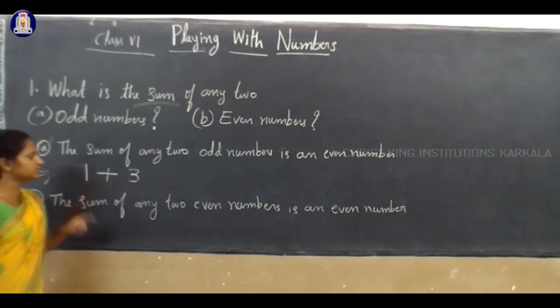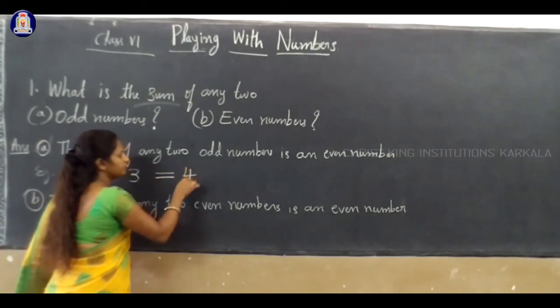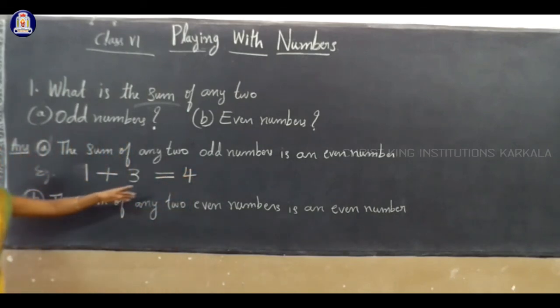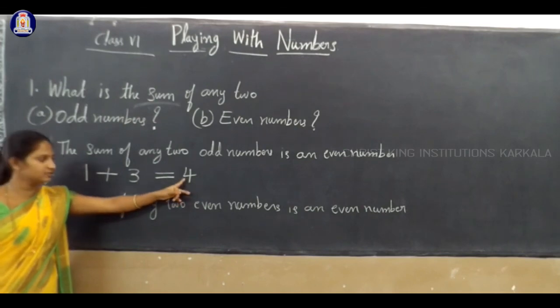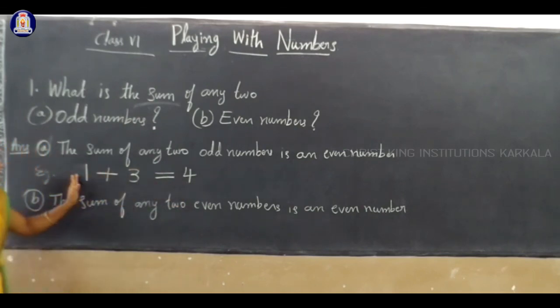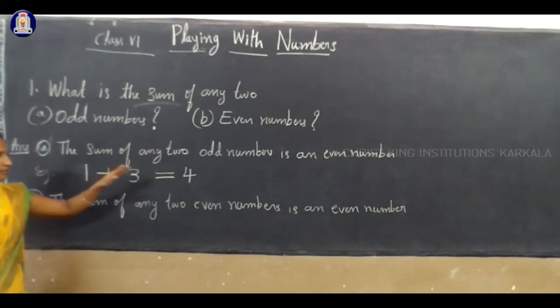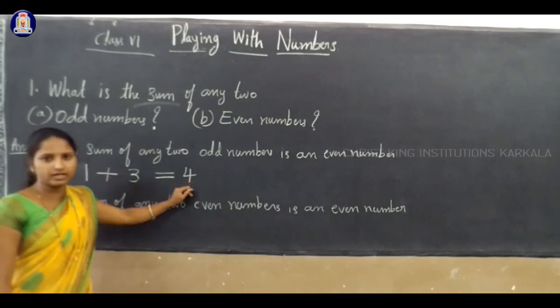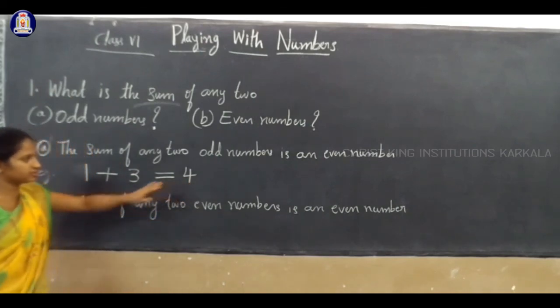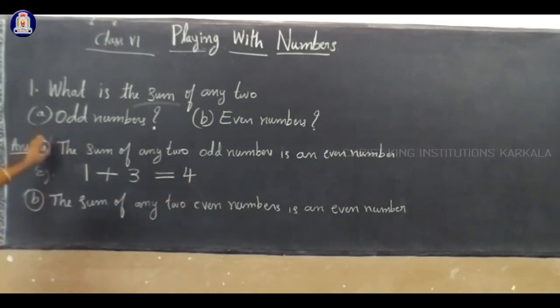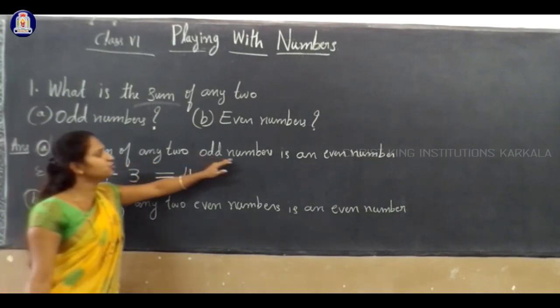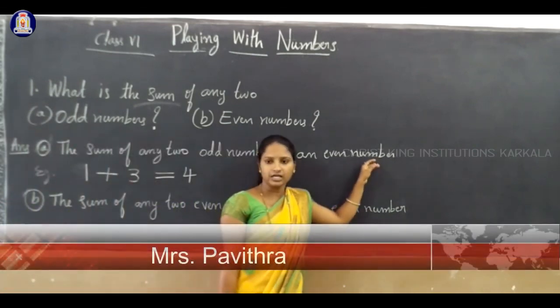So 1 plus 3. What is 1 plus 3? That is 4. Is 4 even? Isn't it? So 4 is an even number. So if you add any two odd numbers, the answer will be even. Clear? The answer is an even number. Therefore we can say the sum of any two odd numbers is an even number.